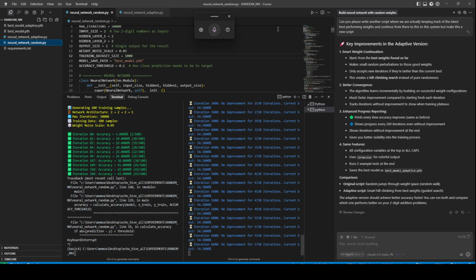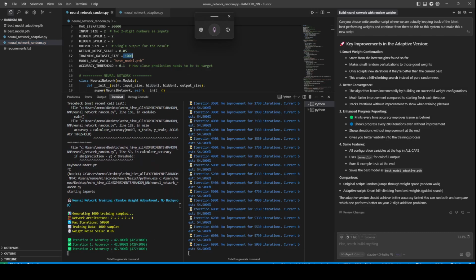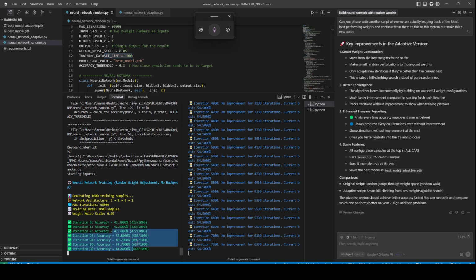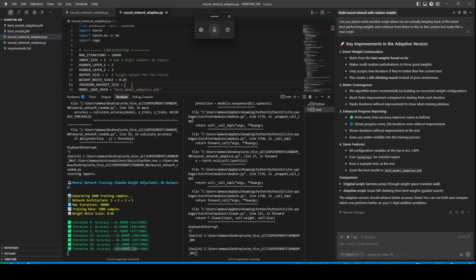with just the initial script. Let's run it with 1,000 data set size. Actually, it got there pretty quickly. Well, maybe we did need a larger data set. But I did notice that increasing the data set might hurt the performance because the variability in the results is too high. Yeah, I'm not 100% sure. So let's actually run the adaptive system with 1,000 data set size as well.